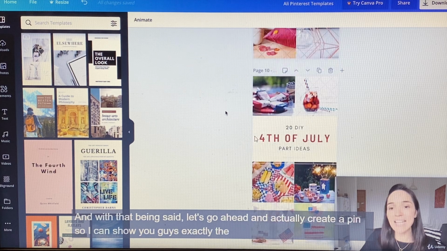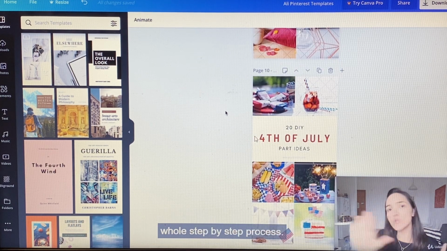And with that being said, let's go ahead and actually create a pin so I can show you guys exactly the whole step-by-step process.